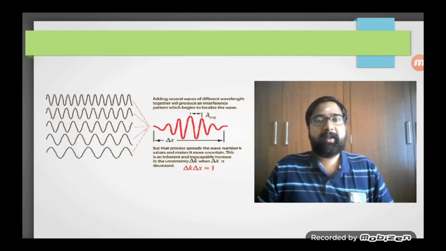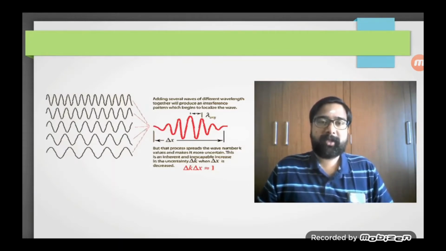And superimposing all these waves together, we will get what is called a localized wave packet. And it can explain how a particle can have wave attributes. We'll see that in a small Python program segment next.